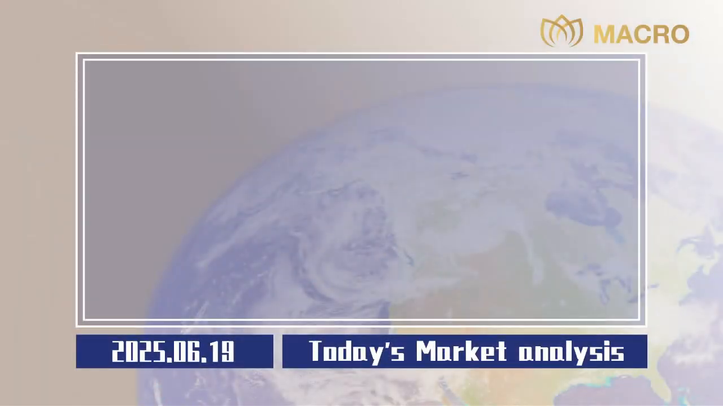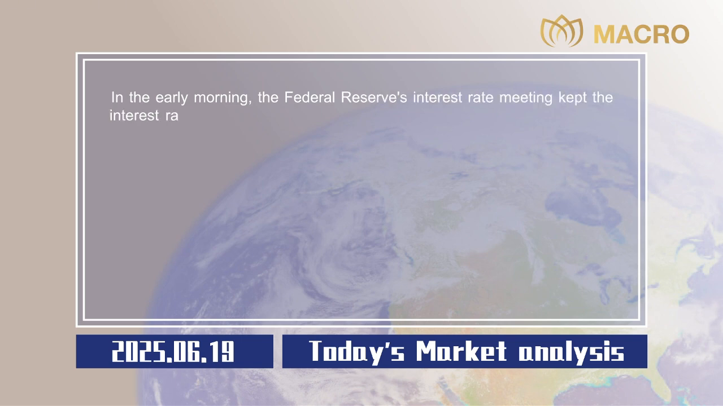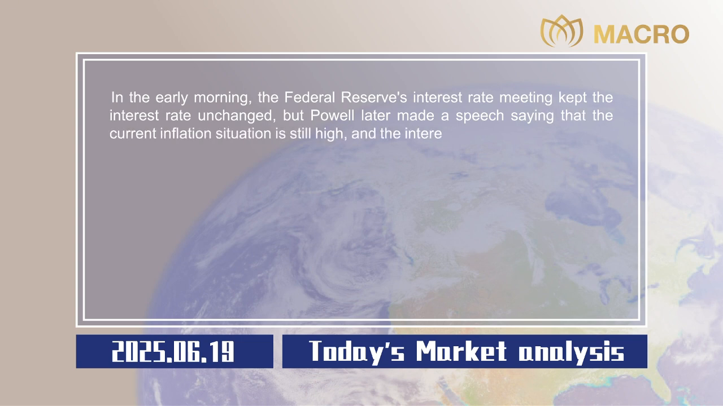Market analysis. In the early morning, the Federal Reserve's interest rate meeting kept the interest rate unchanged, but Powell later made a speech saying that the current inflation situation is still high, and the interest rate reduction step may be slowed down in the future.